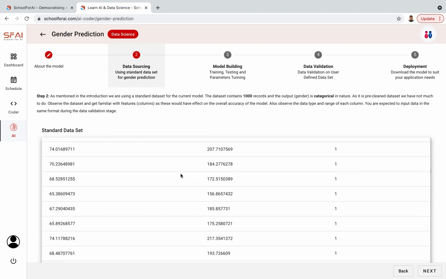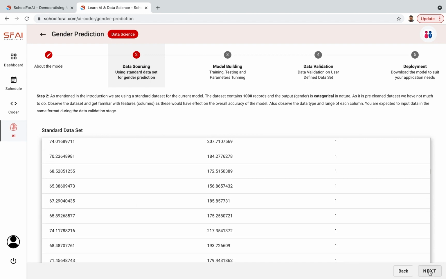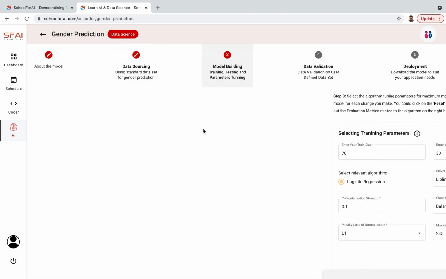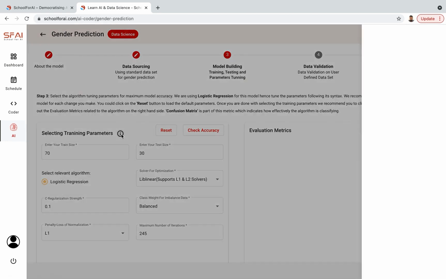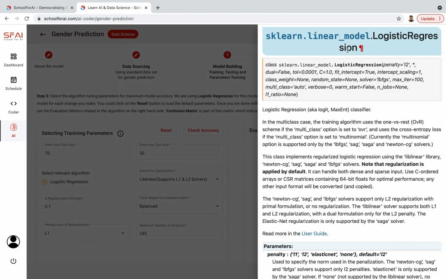Once it is done, you would go with your next step, that is model building. So here I'm proceeding with the model building. Here I have all my parameters. As per that, we are using logistic regression here. Now you move on from linear to logistic regression. If you want to understand what logistic regression is and how it performs, there you get all the syntax and all the details you need.